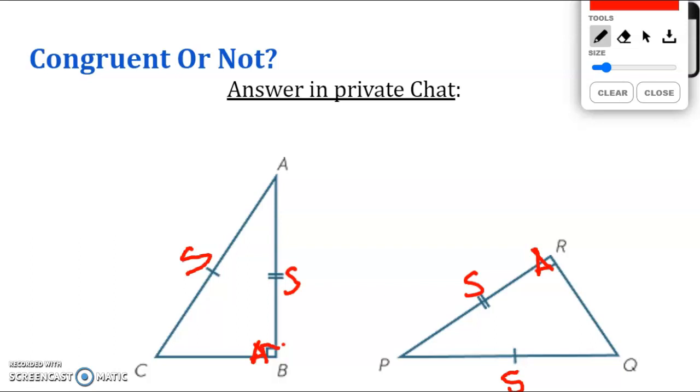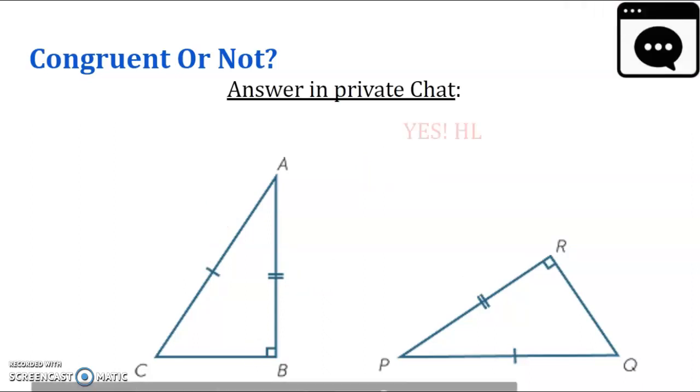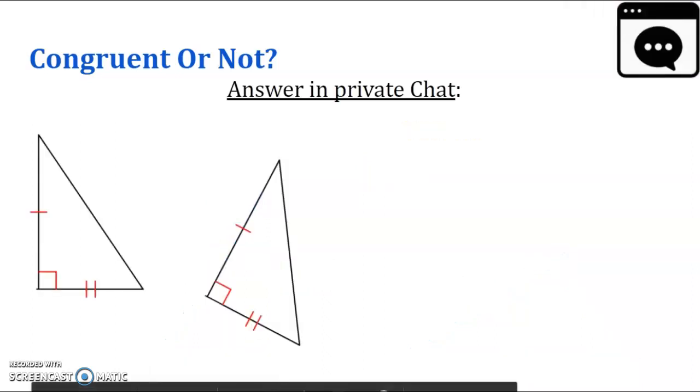In that case, we actually know this is not just a side, this is the leg of a right angle triangle, and this is not just a normal side, but this is a hypotenuse. So we have HL congruence. Okay, so these two triangles are congruent. Yes, by HL. What about this? Please pause the video and see if you can tell me whether they are congruent or not, and tell me by which theorem.